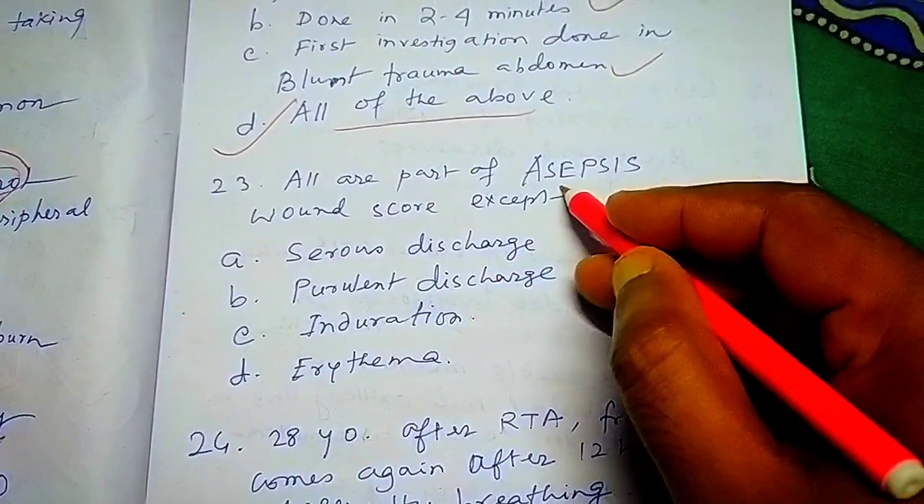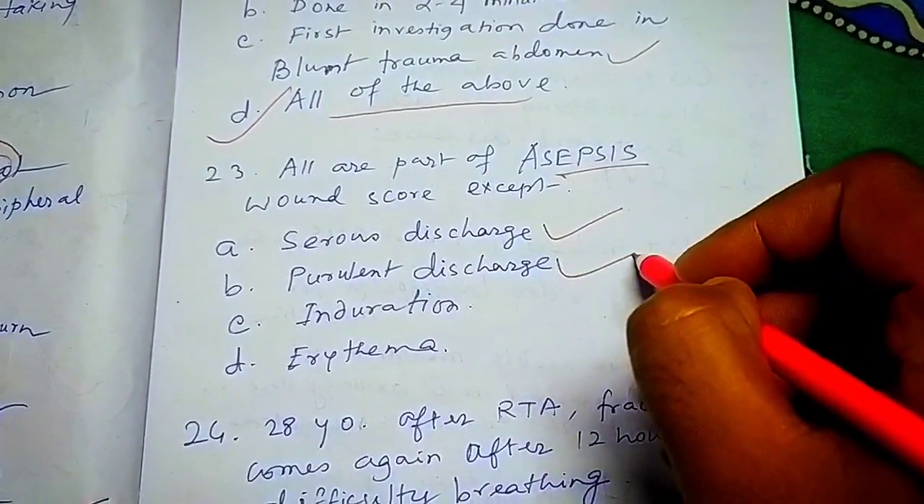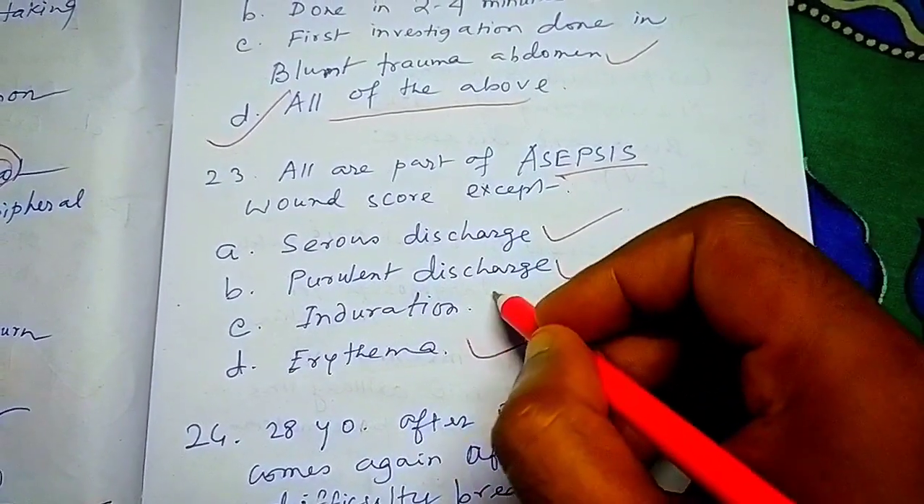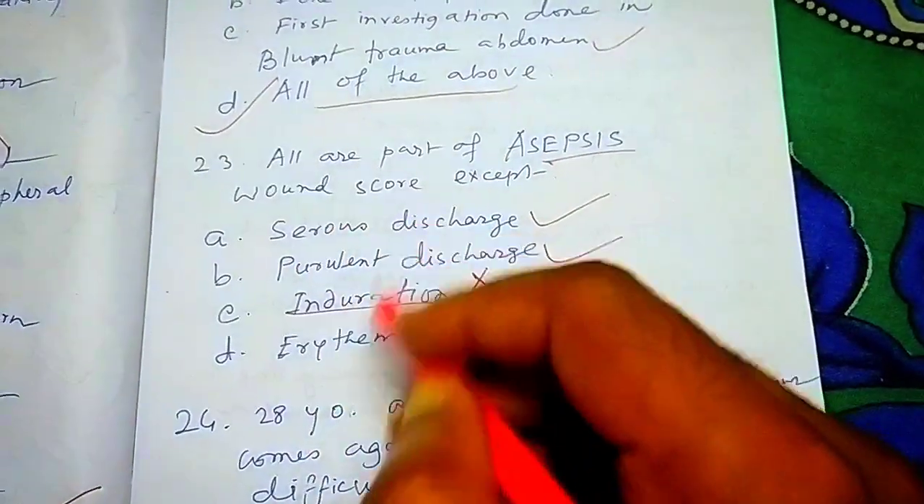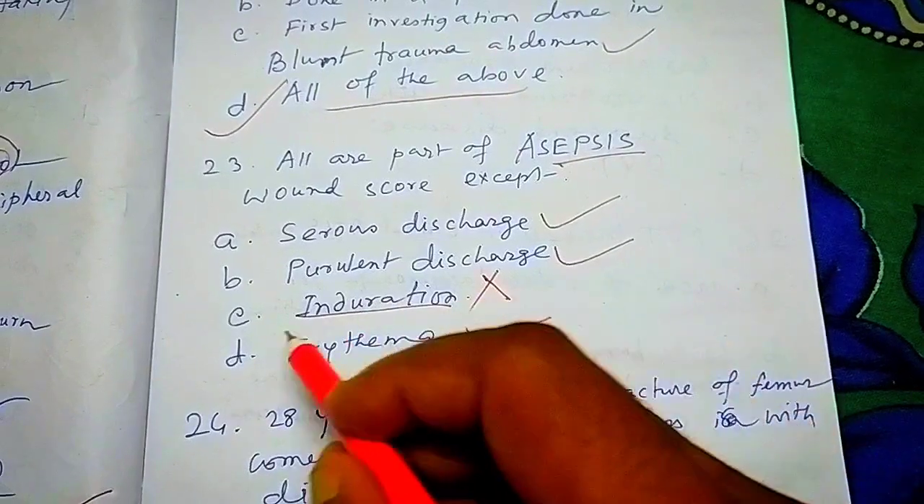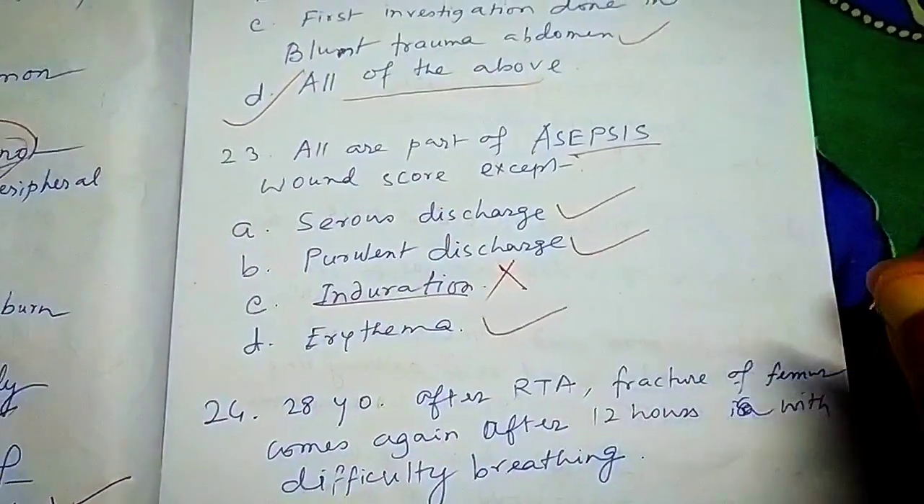So aseptic wound score contains serous discharge, purulent discharge, erythema, but not induration. Induration is not a part of asepsis wound score. Induration is not a part. Serous discharge, purulent discharge, and erythema is a part.